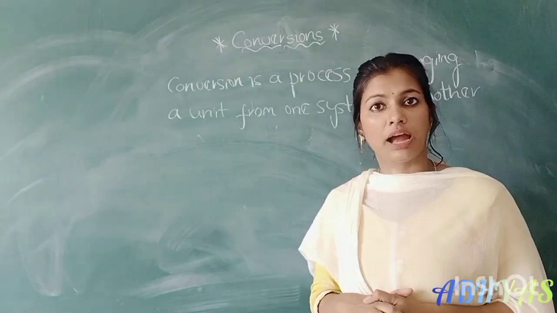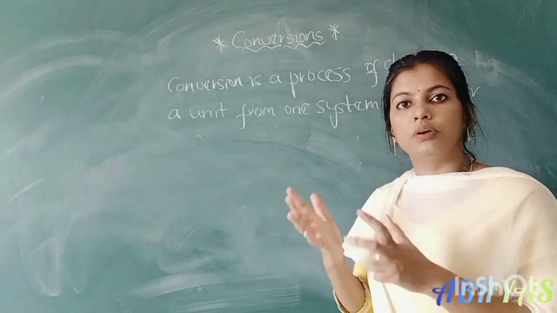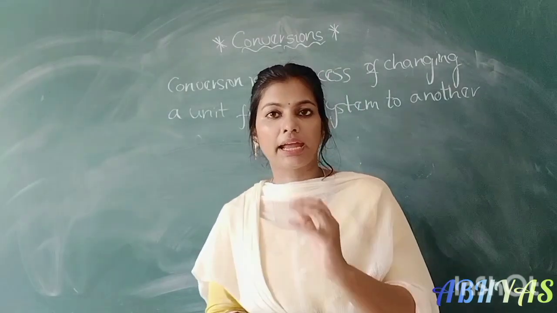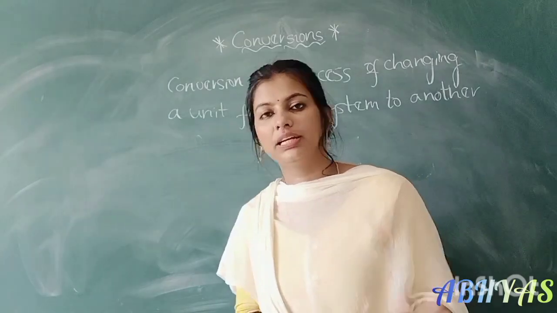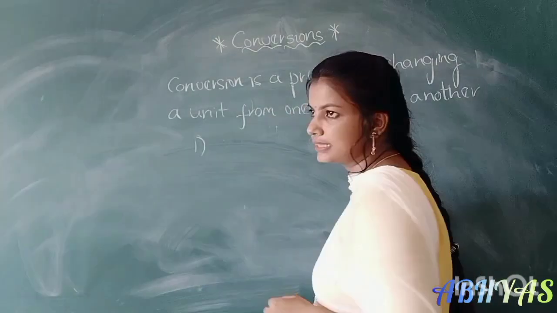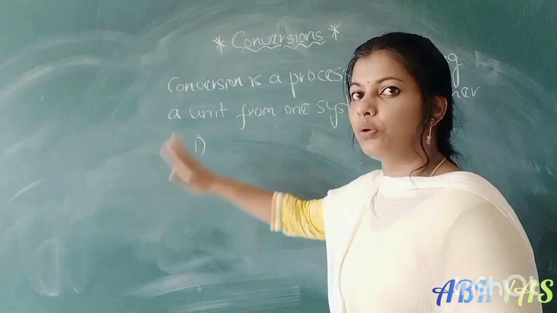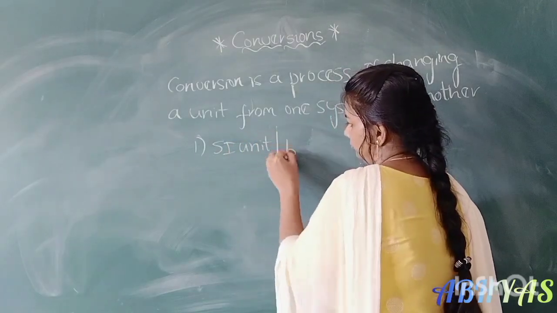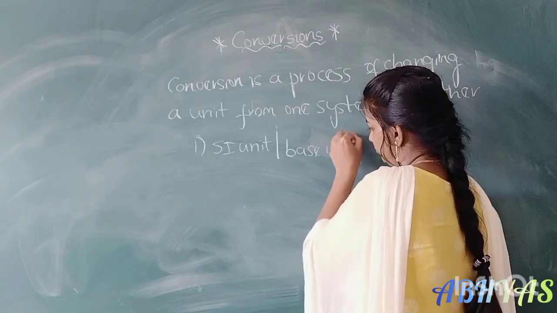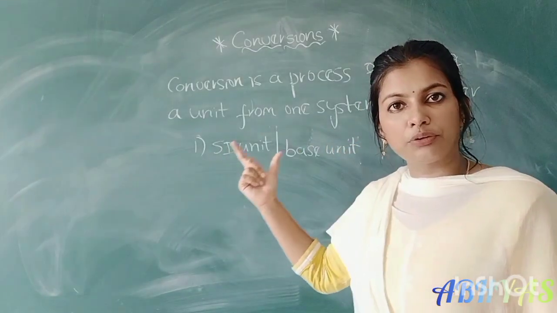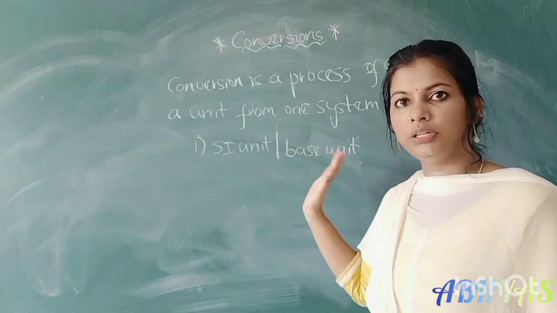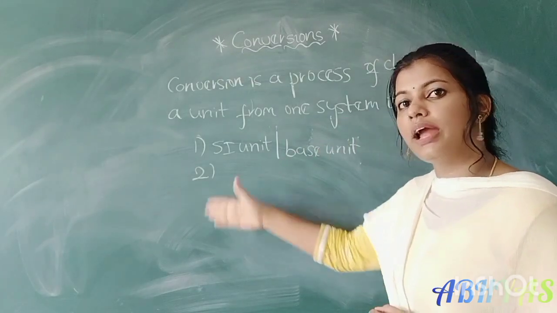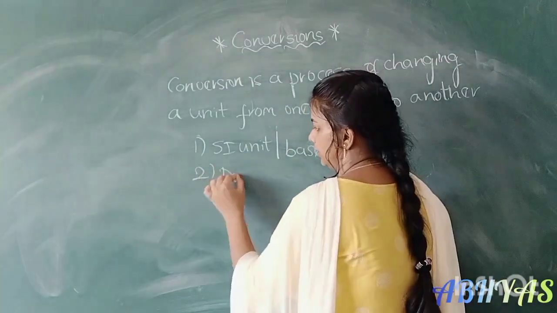While converting a unit, we have to follow 2 rules. The first rule is we have to take the given unit and convert it into SI unit or base unit. Again we have to take the base unit and convert it into the desired unit. So the first rule is we have to convert the given unit into SI unit or base unit. The next step is we have to take the base or SI unit and convert it again into the desired unit.